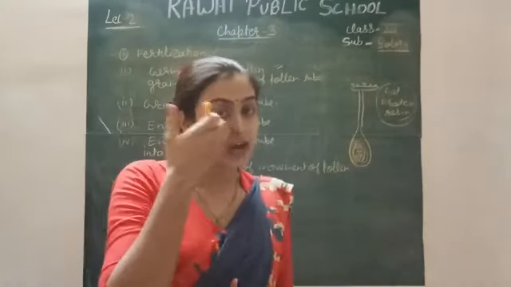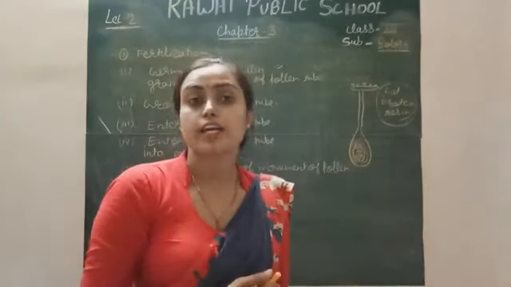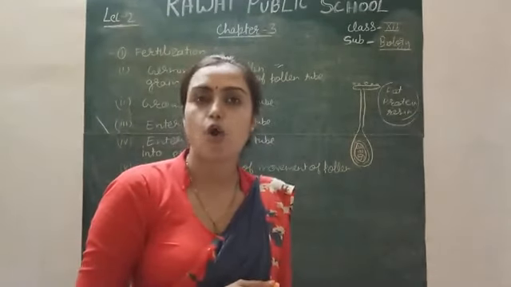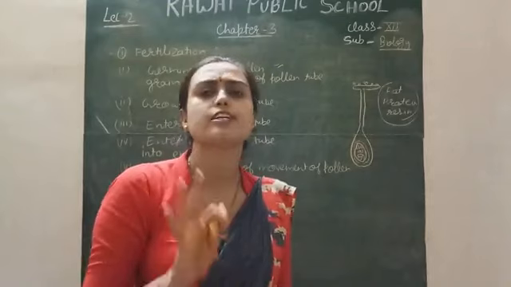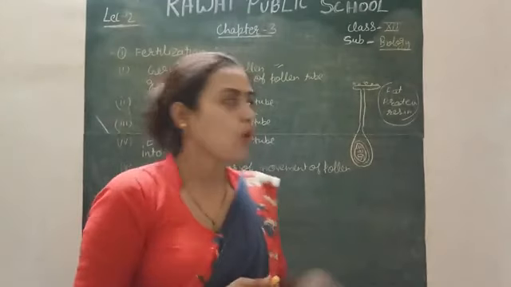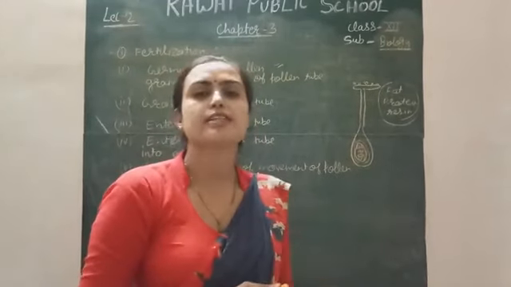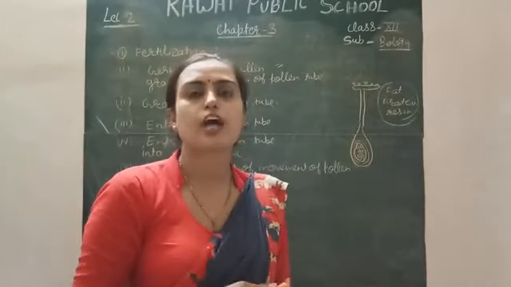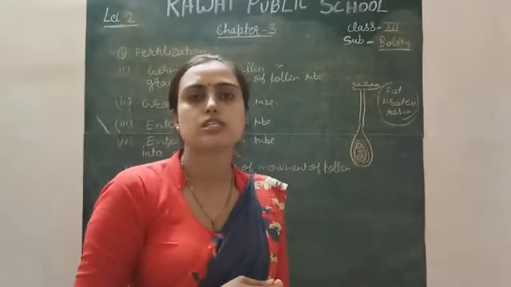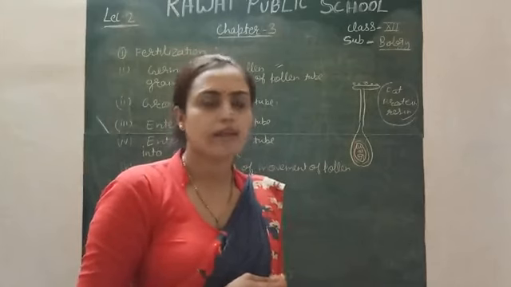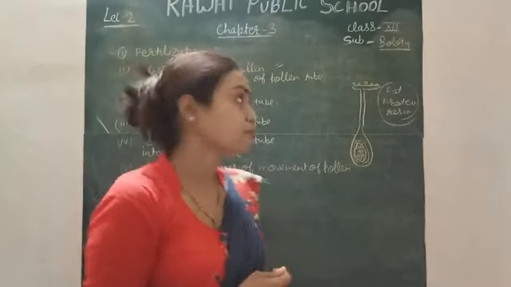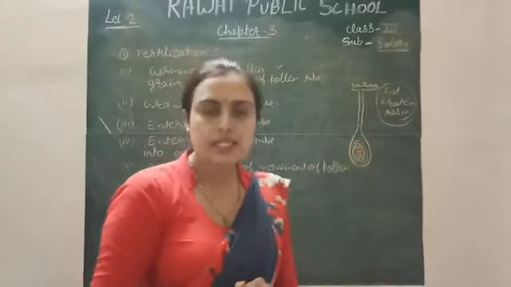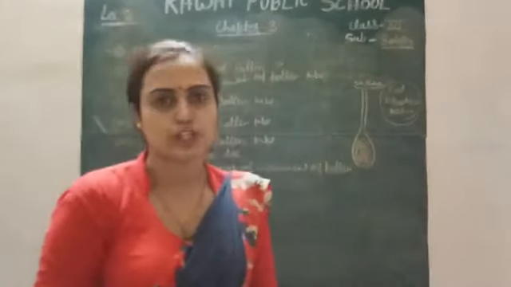Did you get what I said? The pollen grain of Calotropis cannot fertilize the egg of the mango or any other species. So the composition of the stigma actually decides whether the pollen grain is of the same species or not. If the composition of these substances is the same in the pollen grain, then it will be possible. So when the pollen grains stick over the stigma, the next step is the formation of the pollen tube.